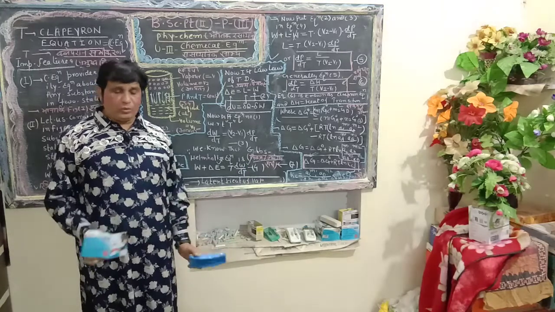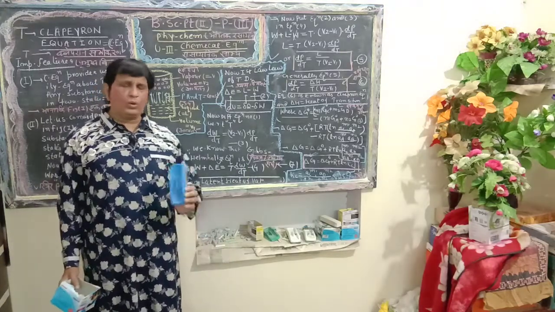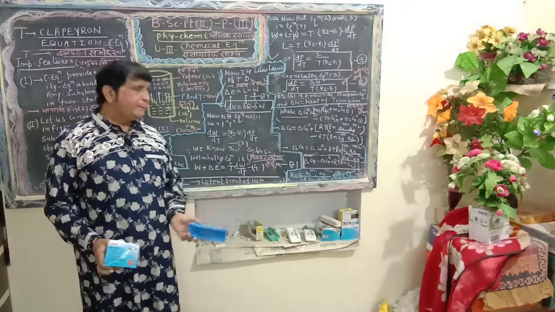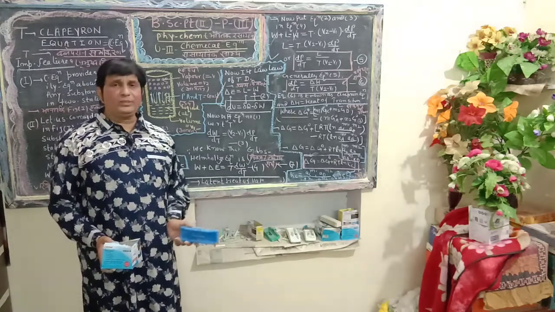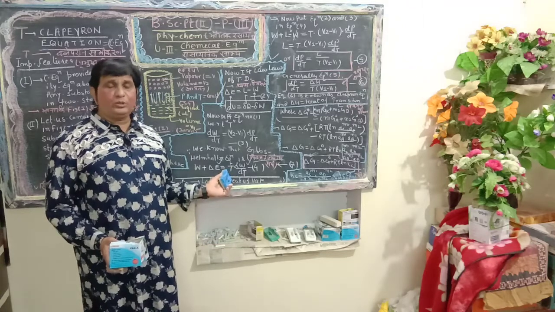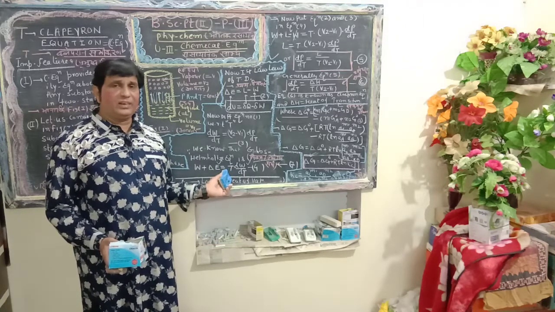Say equation number 4, the Gibbs Helmholtz equation. In compact form, one can say GH equation, meaning Gibbs Helmholtz equation.